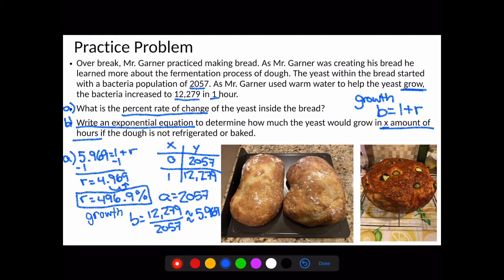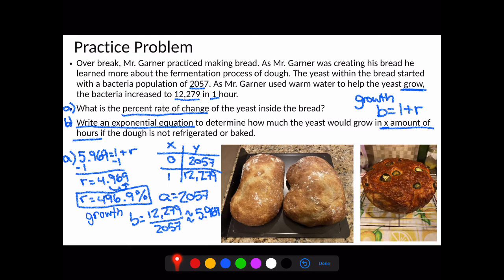As for part B, write an exponential equation to determine how much yeast would grow in X amount of hours if the dough is not refrigerated or baked. So again, this is just going to be written in the form f of x is equal to a times b raised to the power of x, where I can plug in numbers a and b into our actual equation.